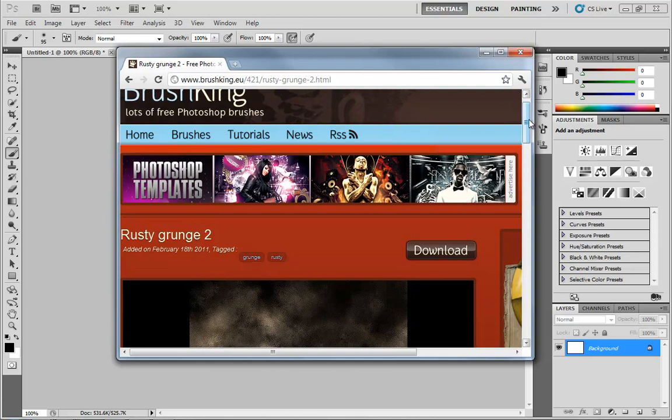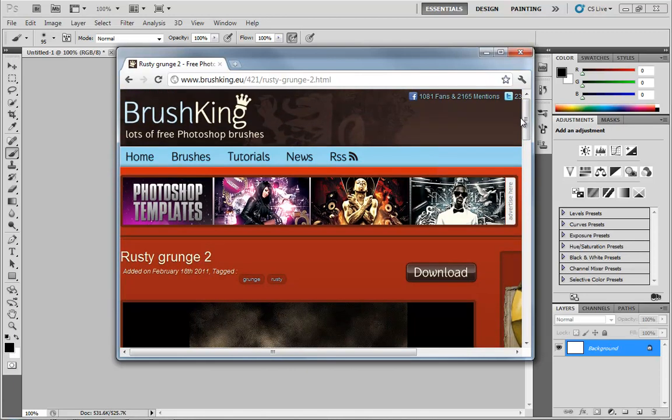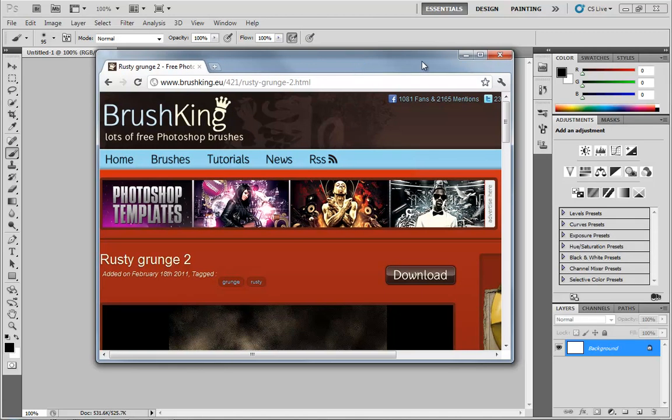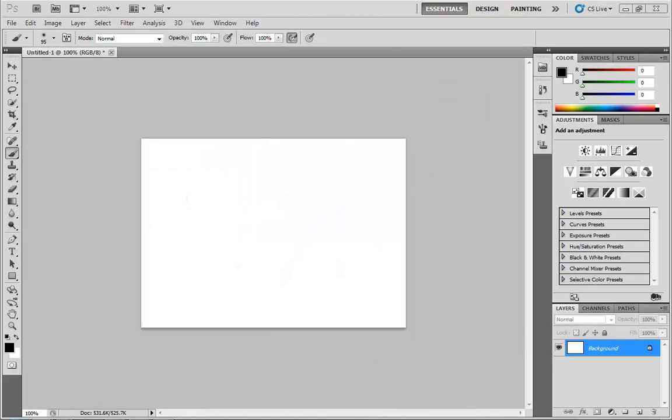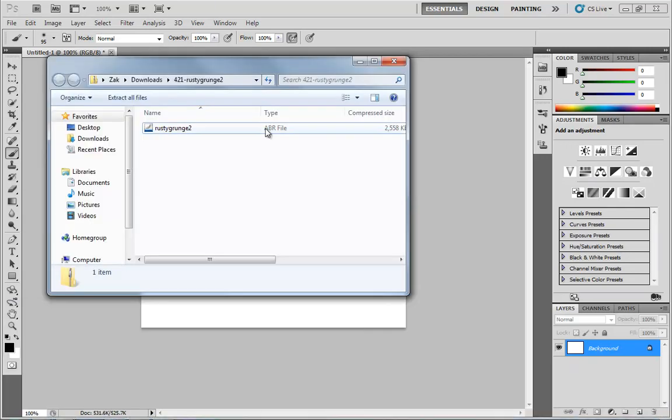Now, I'm not saying you have to go to Brush King. If you want to just jump into Google and search for Photoshop brushes, by all means do so. I take absolutely no responsibility for what comes out of that search, and I'll slide this out of the way. Now, what you end up with is basically a zip file in this case, containing an ABR file. And that ABR file is kind of a brush definition that Photoshop is going to use.